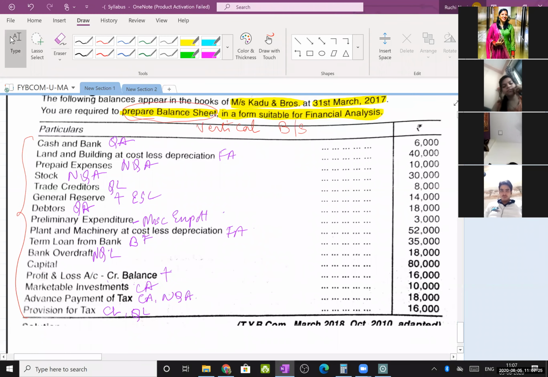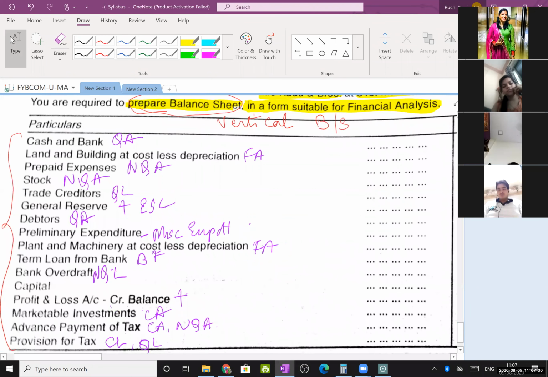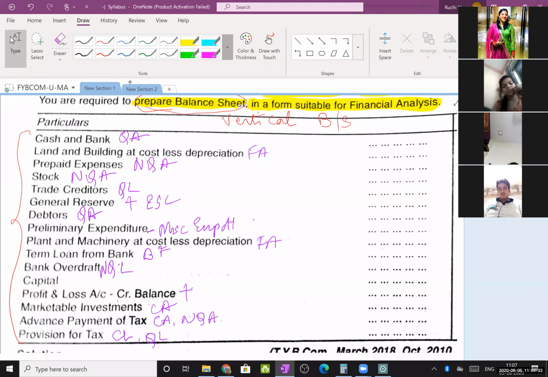Now let us see. First, cash bank account. It's a current asset, so I'm marking it current asset, and it will be categorized under quick assets. Next, land and building at cost less depreciation. The depreciation is already calculated, so we don't have to do that. I will categorize this under application of funds, that is fixed assets. Next, prepaid expenses. It is a current asset, further classified as non-quick asset.